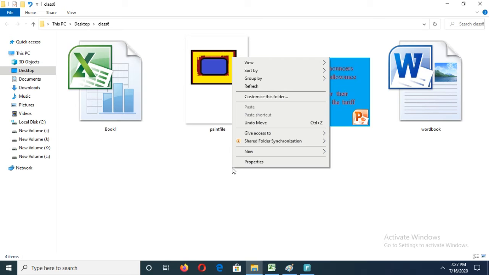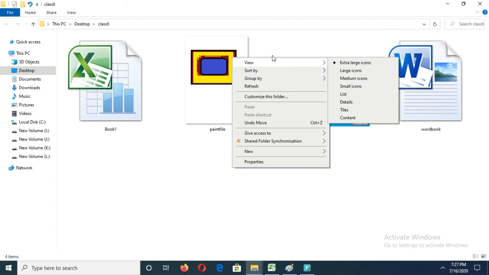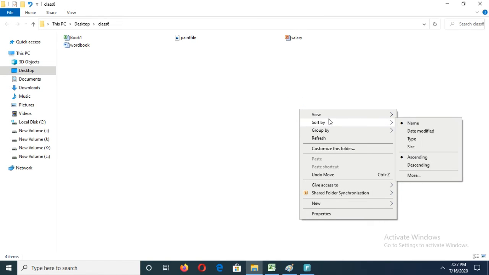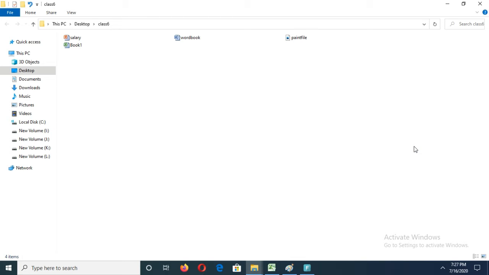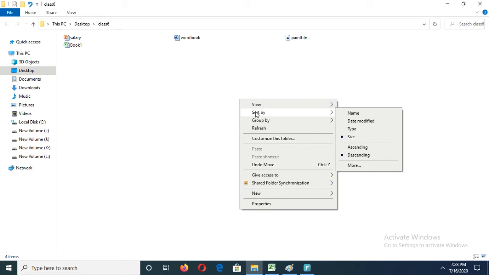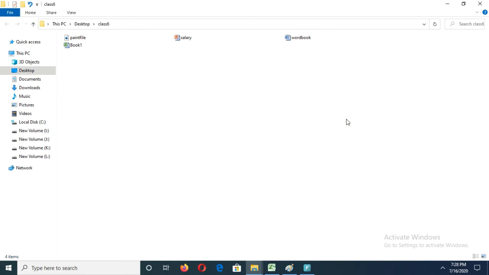And again, if you want to reduce the size, click on view small icons, then we can see the reduced size form. And if you want to arrange, which option we can use? Sort by. This sort by option is used to arrange the files, okay, by name or date modified, by type or by size. I will give size. See, then here we can see four files. If you sort by the date modified, see, it will arrange like this.